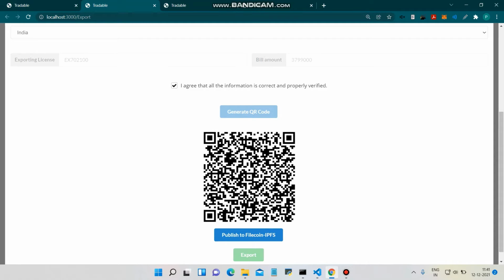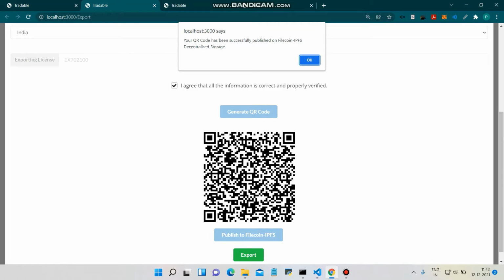Now this QR code contains encrypted details, and a strong AES algorithm is used. This QR code will help us verify whether the gold actually reached the importer or not. So first we'll publish this to IPFS, Filecoin IPFS, which is decentralized storage. So I tried to publish it. As you can see, your QR code has been successfully published on Filecoin IPFS decentralized storage.